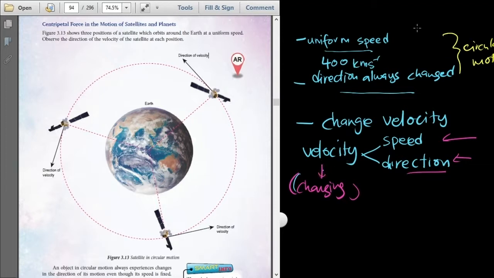In this case, speed is uniform, but the direction keeps changing. So that means velocity is changing at every point on this circular path. So this is the path of the satellite.